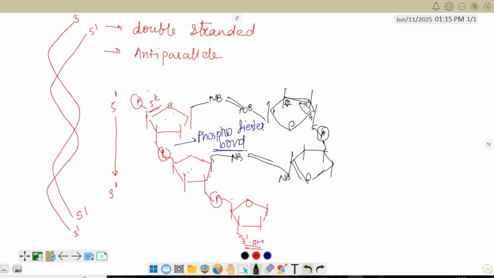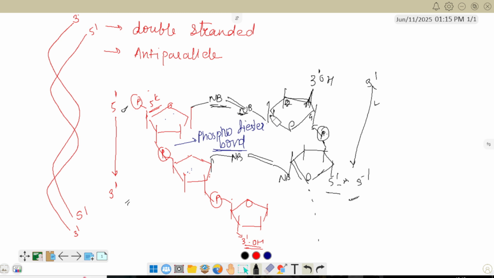So this way you can see here the third carbon is free, and if it goes on here, the fifth carbon is free. So this chain is running from 3 prime to 5 prime. This one is 5 prime to 3 prime, this one is 3 prime to 5 prime. Clear? Now which bond is present between these two?